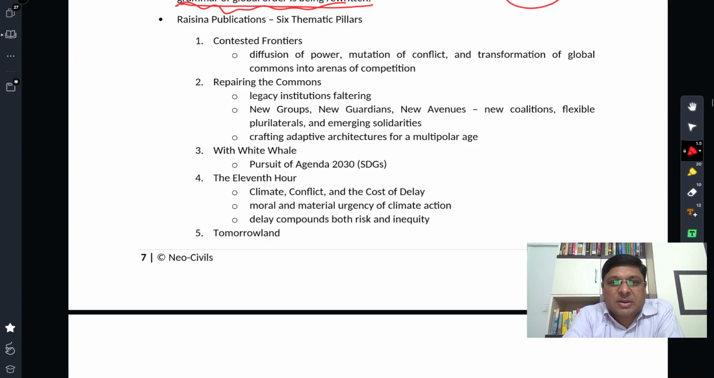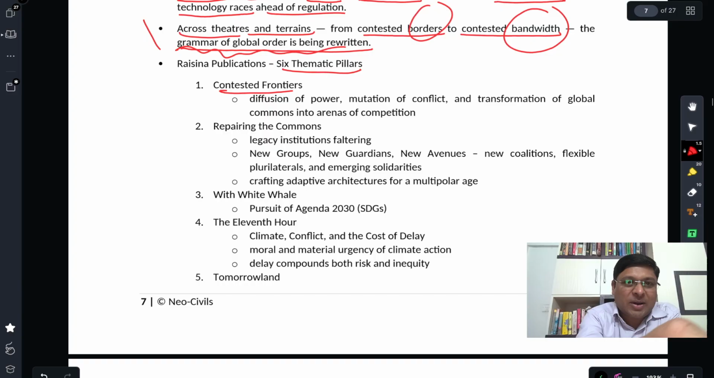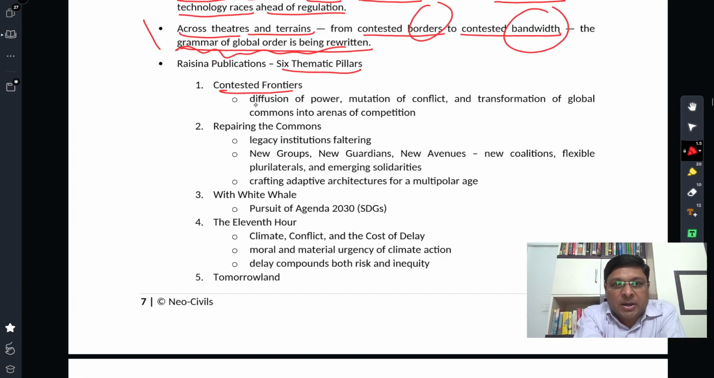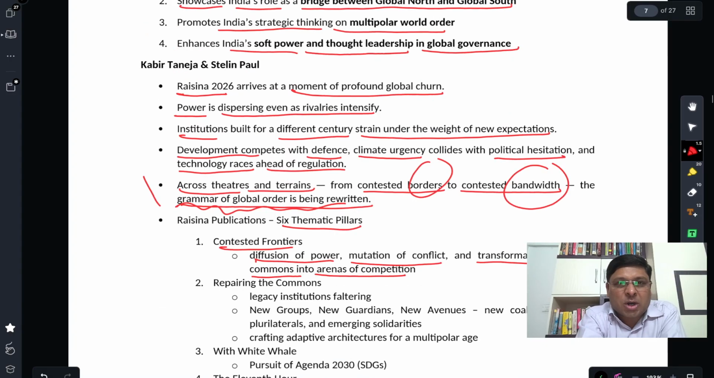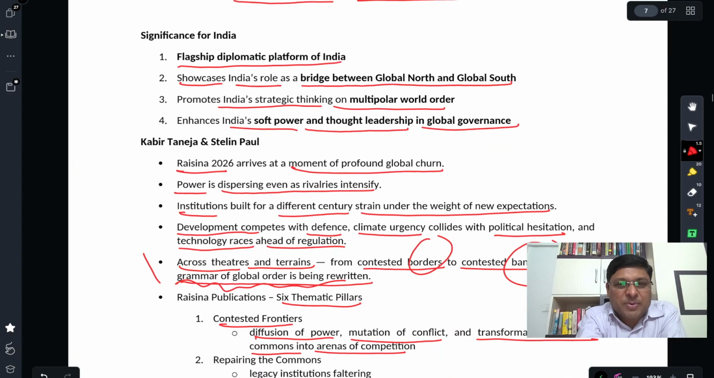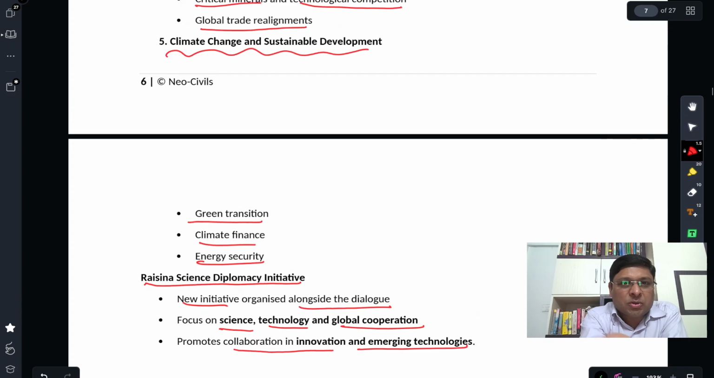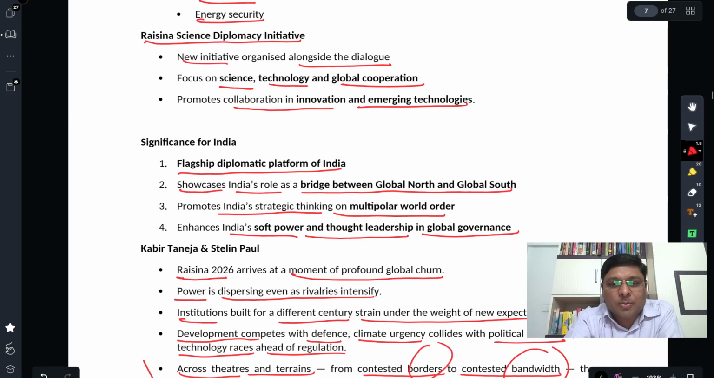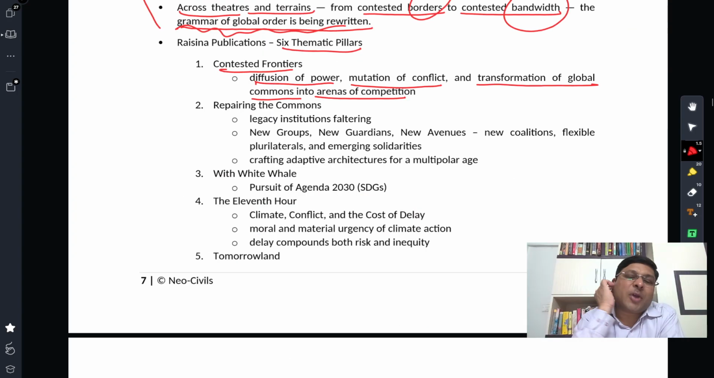Rising publications. What were the publications of this year's Rising Dialogue? Six thematic pillars. First, contested frontiers. These two scholars have highlighted here: contested frontiers, borders, diffusion of power, mutation of conflict, transformation of global commons into areas of competition. When you say global commons, and we have mentioned that a short while ago, climate change is one important aspect of it, right? So this is one area where there is conflict over global commons. So diffusion of power, we have been discussing that. Mutation of conflict is getting scattered, proxy wars and all that, and transformation of global commons into arenas of competition. Repairing the commons is very important, right?